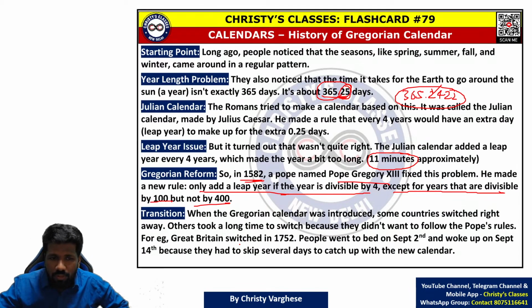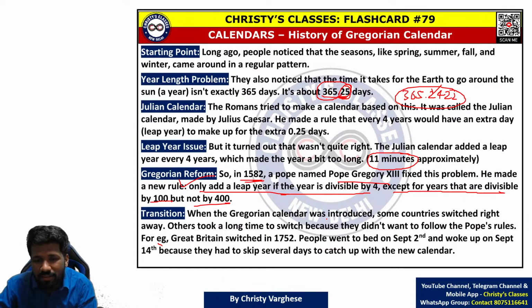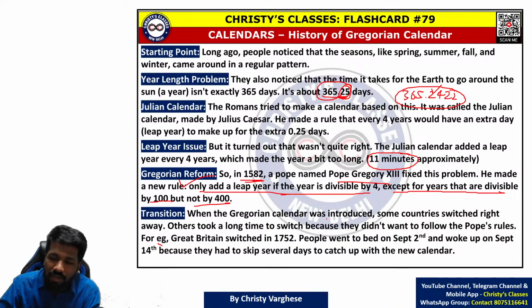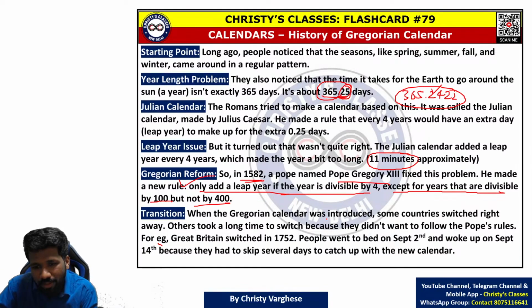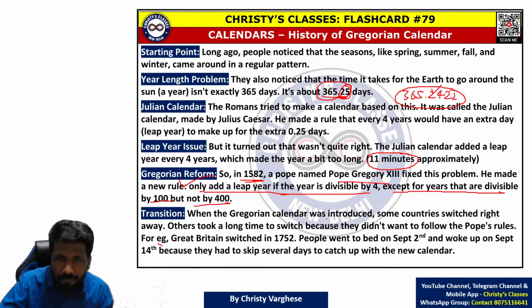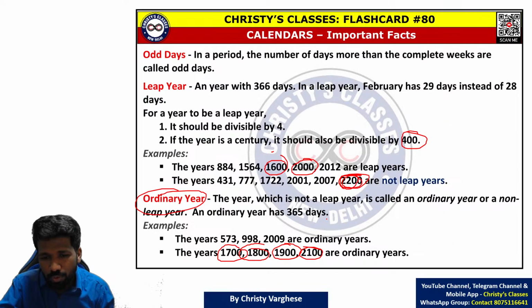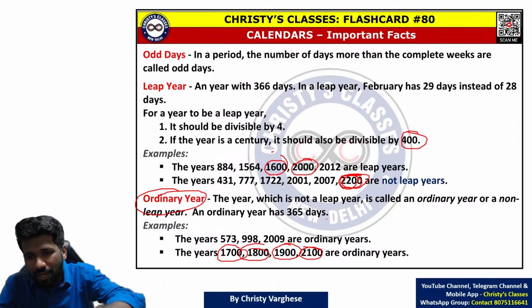This was called the Gregorian reform, but it was accepted by different countries in different years. Some countries accepted it only in the 20th century. So the present calendar that we use does not have a long history. Yes, it has a long history of revision, but after the final revision, the calendar was accepted all around the world in less than 100 years. Okay, so that is a brief history of the present calendar we use, and based on the present calendar all questions should be done.